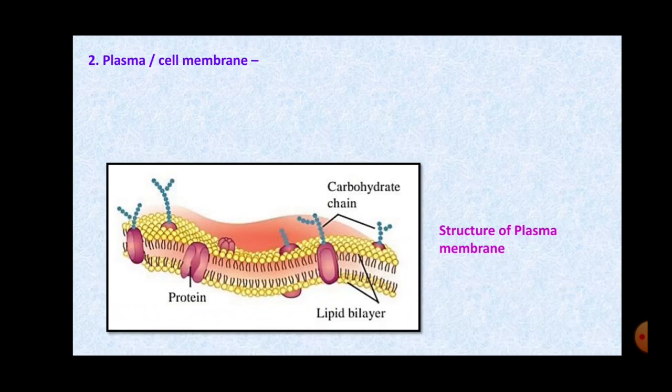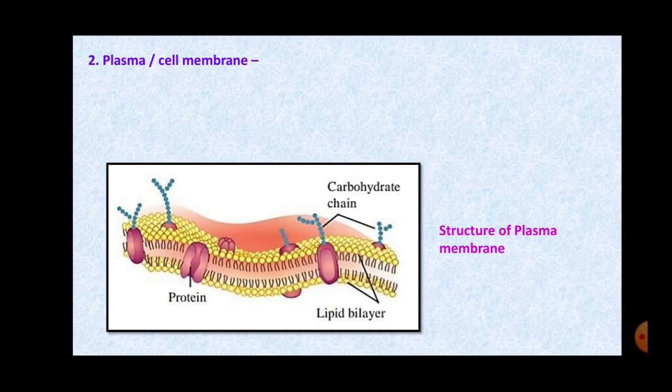Then what is the structure of the plasma membrane? The plasma membrane is made up of protein molecules and they are embedded in between two layers of phospholipids. You can see the lipid bilayer. So these are the two lipid layers, and in between them the protein molecules are present.